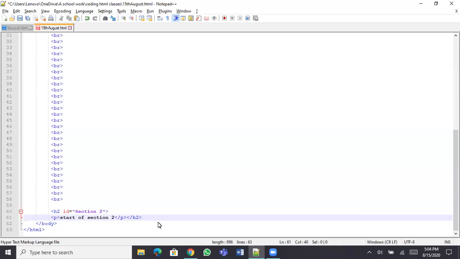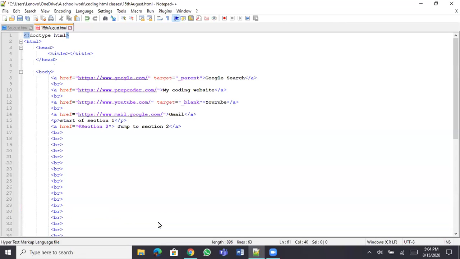Can you scroll to the top, Shreyans, where we have section 1? So again, image, I'm just going to type. You have a tag by the name img, and then close the img tag. Over here, you can have an img tag.